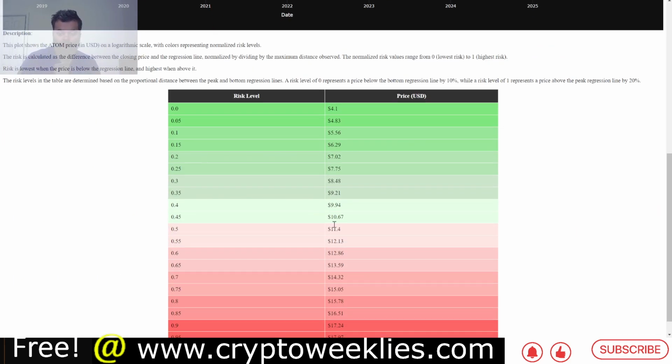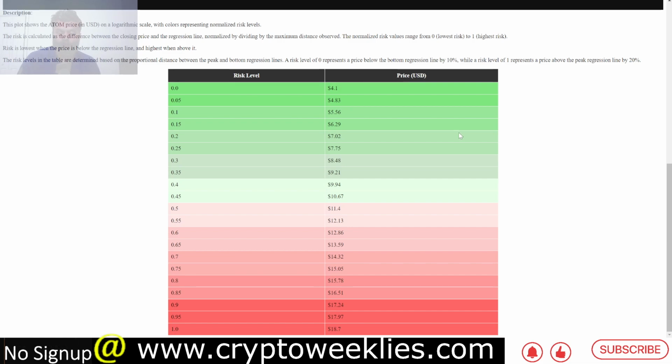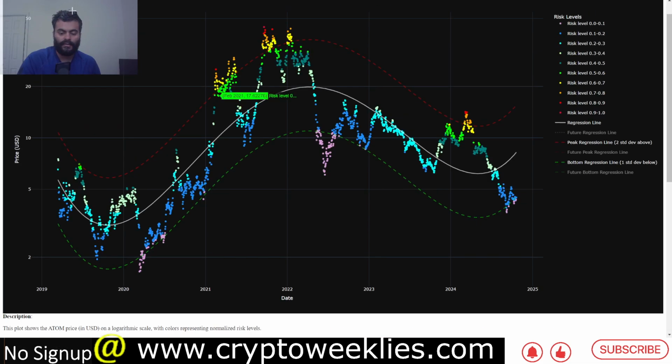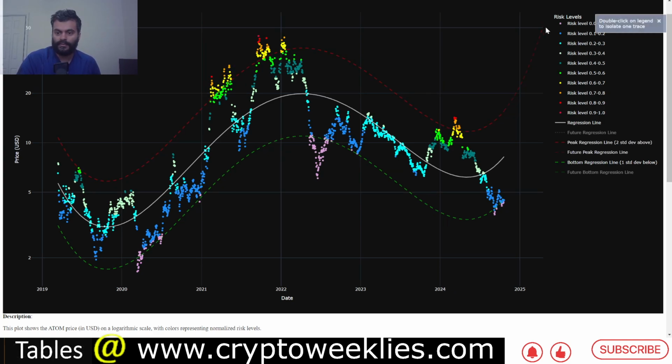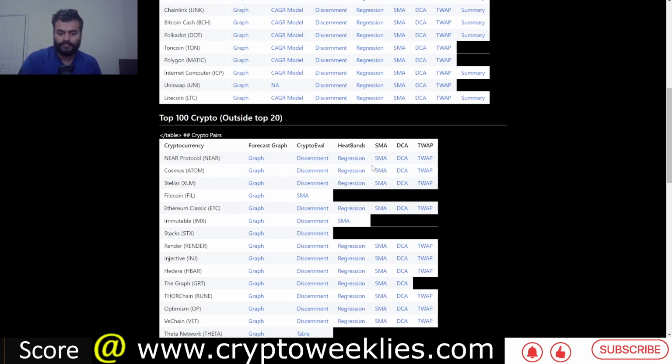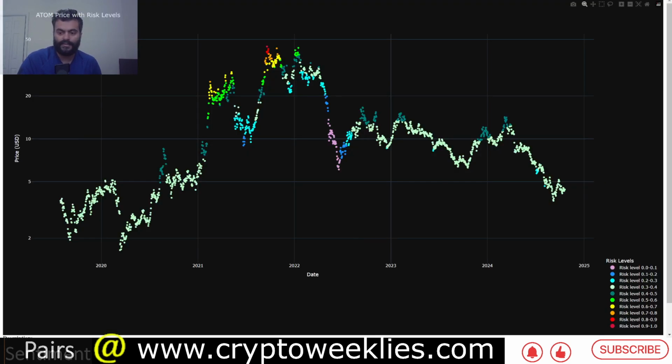There is a peak valuation at around 18.7 cents at this point, and a future regression based peak with this approach at around $51 for Atom. Also the SMA model is presenting 38% risk and 62% reward.